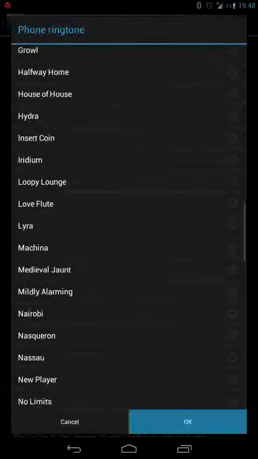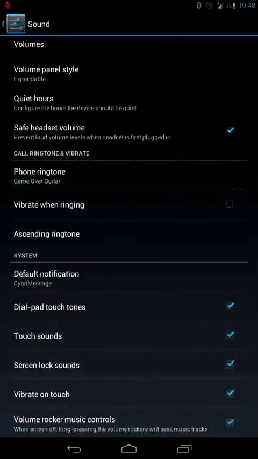In the system there are options like dial by touch tones, touch sounds, screen lock sounds, vibrate on touch. So basically there are a whole lot of different sets of options available on different Android devices, and you can just personalize them the way you want and have perfect control on sound on the device.